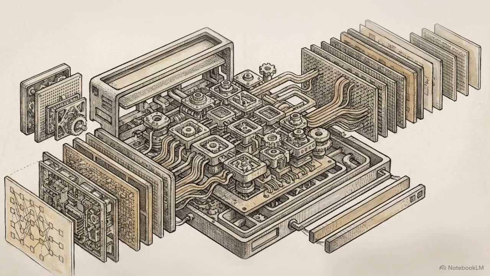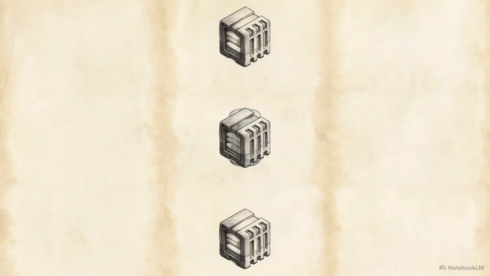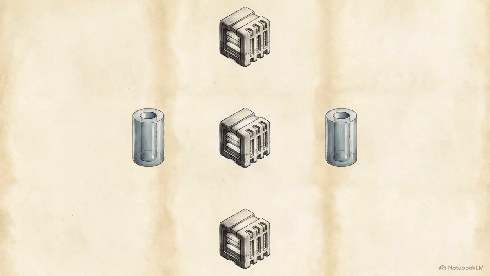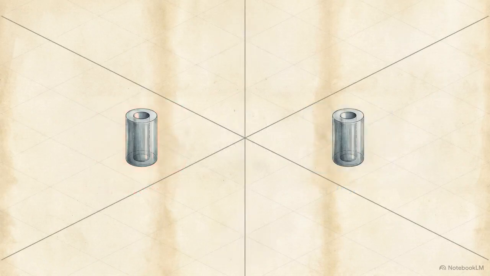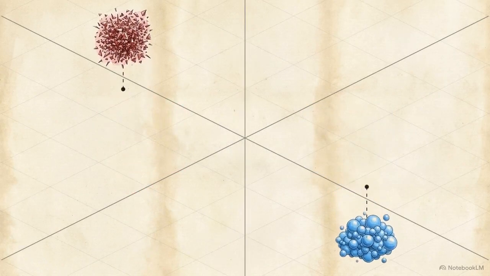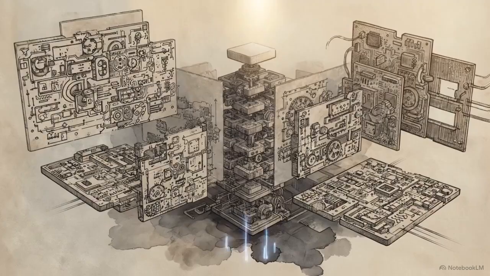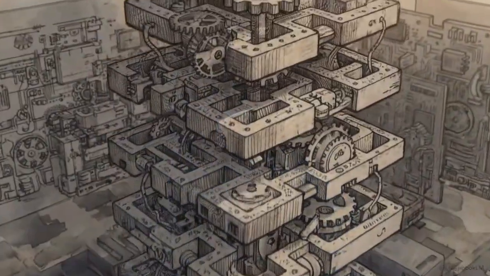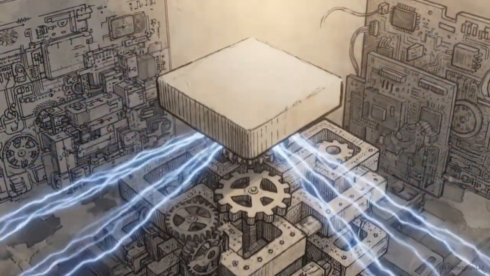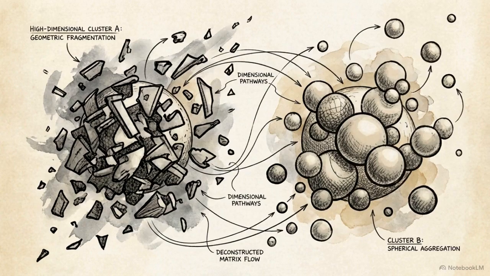Our very first task is to mathematically isolate the exact location of the refusal trigger within a massive 72 billion parameter architecture. The researchers targeted the transformer's central residual stream pathway. To map behavior, they used contrastive pairs of prompts, pitting harmful instructions against benign ones to observe how the model's activations cluster in high-dimensional space. The researchers capture the intermediate activations at every single layer and token position as both sets of prompts process through the model. From here, they calculate the mean activation coordinate for the harmful set and the harmless set.